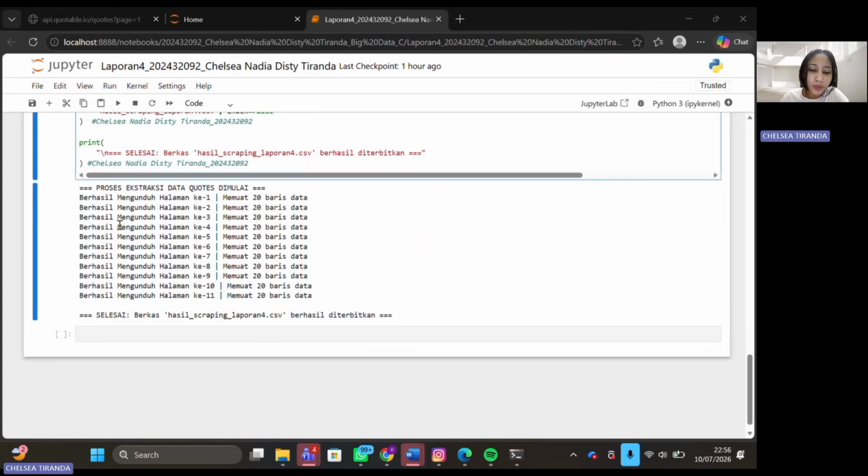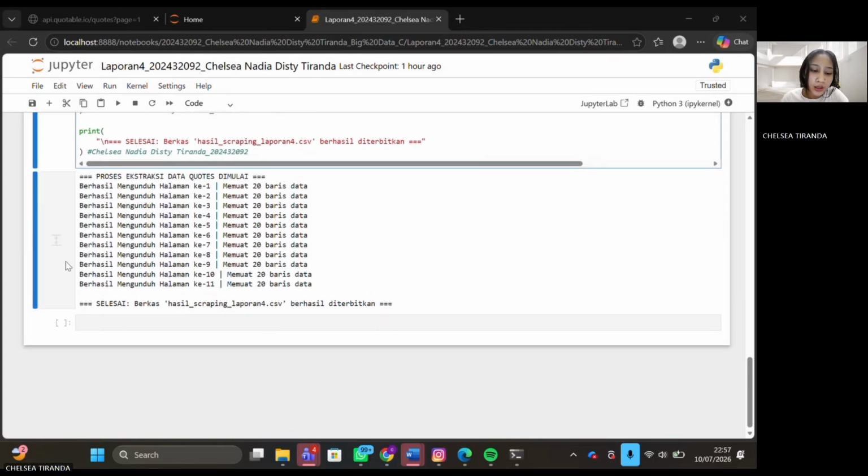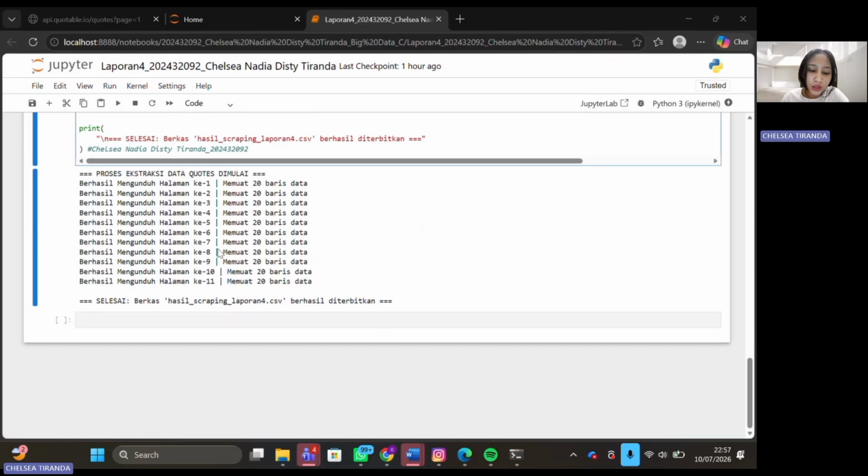Okay, as we can see from the program run results, every page from 1 to 12 was successfully downloaded, with each page containing 20 rows of data. So in total, there are 220 rows of quotes data that were successfully collected and saved into a single CSV file.